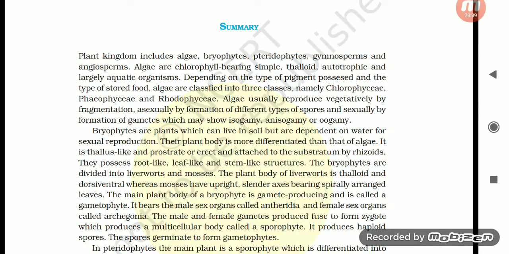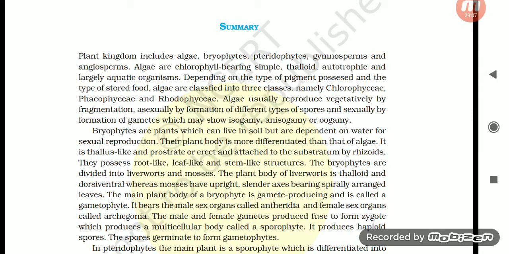Bryophytes are plants which can live in soil but are dependent on water for sexual reproduction. Their plant body is more differentiated than that of algae. It is thallus-like and prostrate or erect, and attached to the substratum by rhizoids. They possess root-like, leaf-like, and stem-like structures. The bryophytes are divided into liverworts and mosses. The plant body of liverworts is thalloid and dorsiventral, whereas mosses have an upright, slender axis bearing spirally arranged leaves.